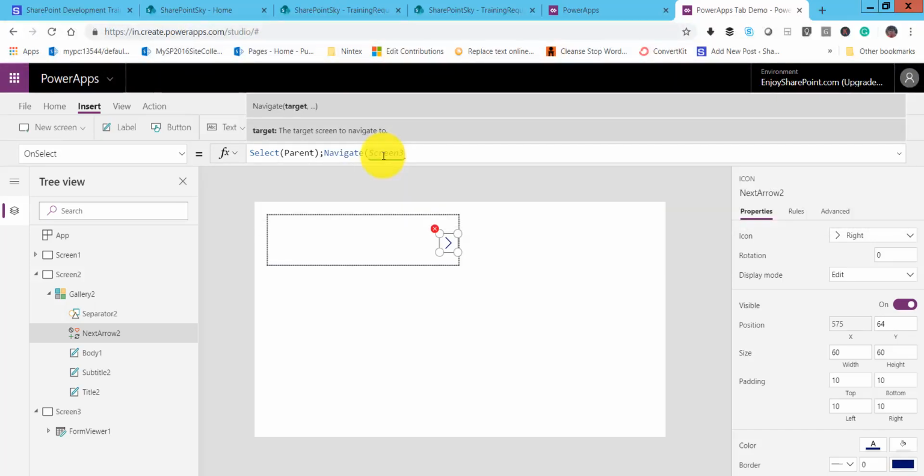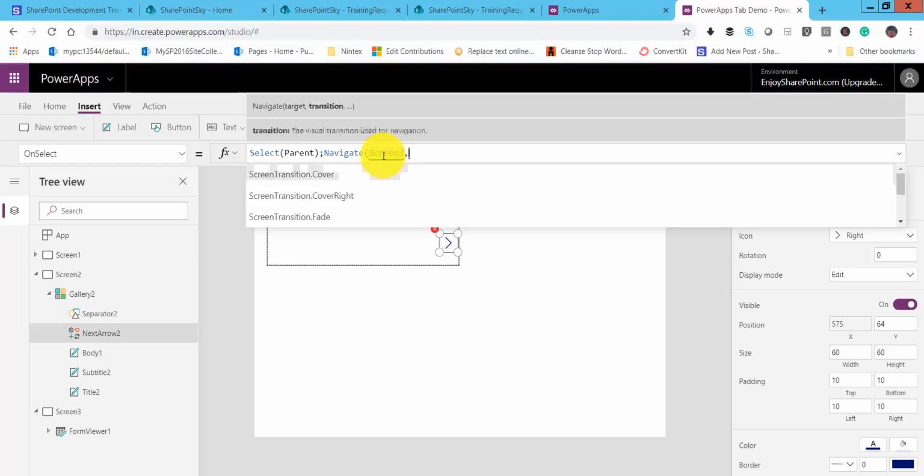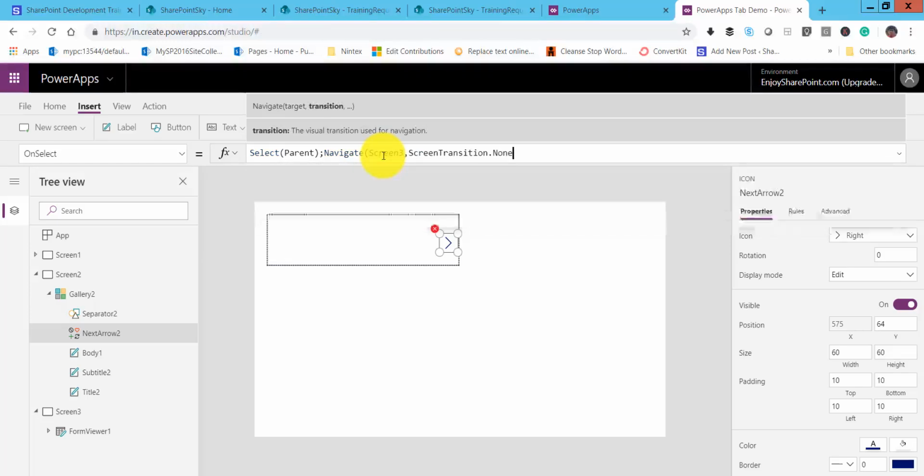So we will navigate to screen 3, and it will be none. And next, we need to pass the ID. So it will be the selected item ID. So for that, what we will write here is selected ID. And what will be the selected ID?